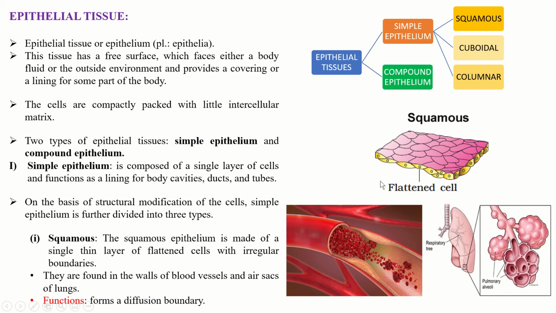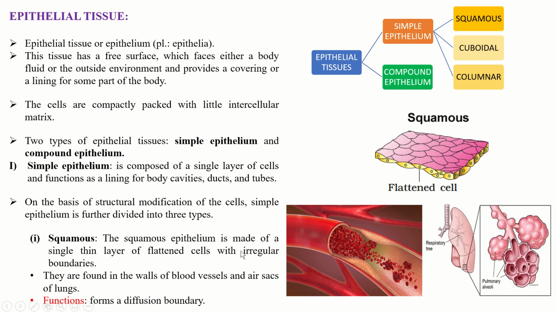Epithelial tissues are further classified into two types, that is simple epithelium and compound epithelium. Simple epithelium is further classified into three main types, that is squamous, cuboidal and columnar epithelium. Now let us begin with the first, simple epithelium tissue. Simple epithelium tissue is composed of a single layer of cells and functions as a lining for body cavities, ducts and tubes.